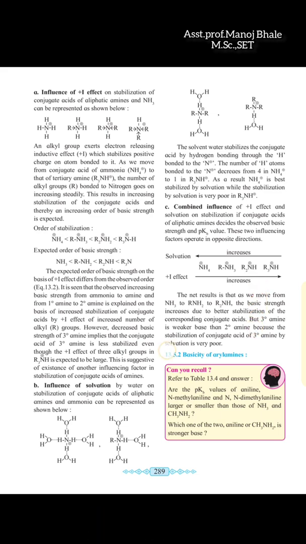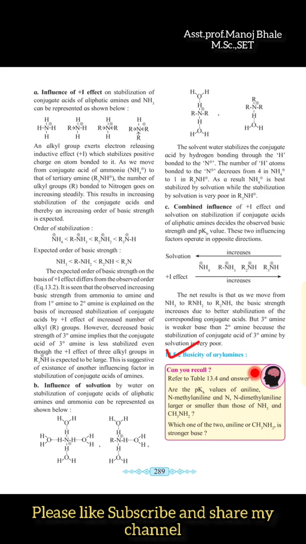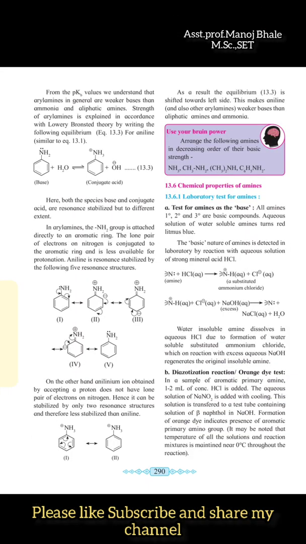Now the next point of this chapter is the basic strength of aryl amines. Aryl means an aromatic structure, and on the aromatic structure there is an amine group attached to the aryl group. So this is about the aryl amine. This is one example, aniline.